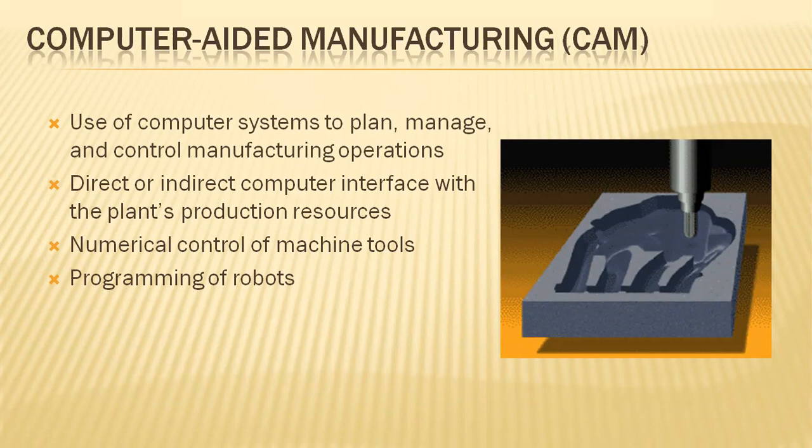Here, computer systems are used to plan instructions in the form of a program, with G codes and miscellaneous M codes, and those codes have to be given in the form of a program. That is nothing but the planning.